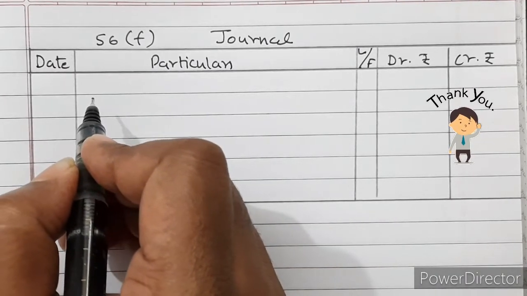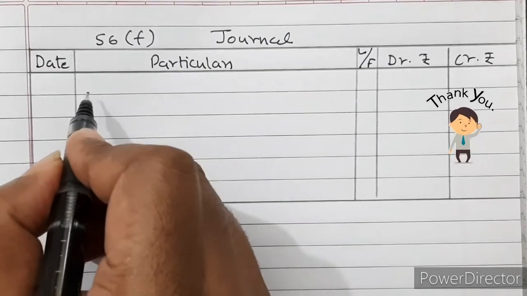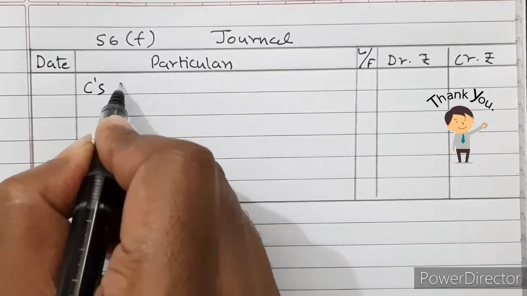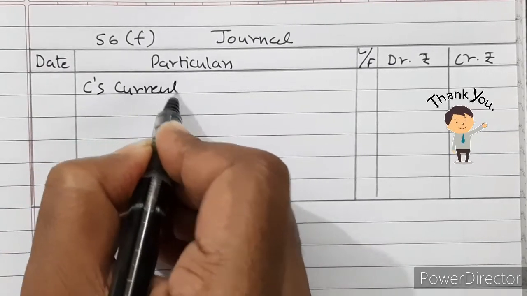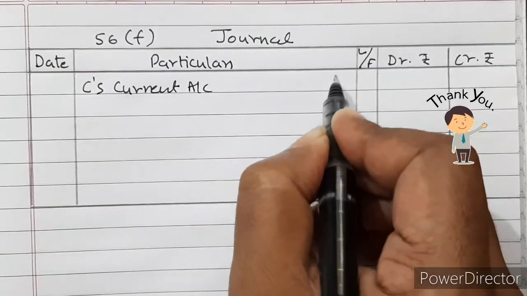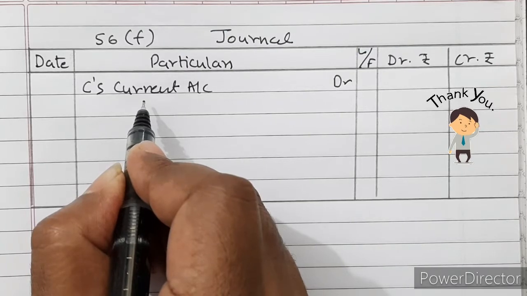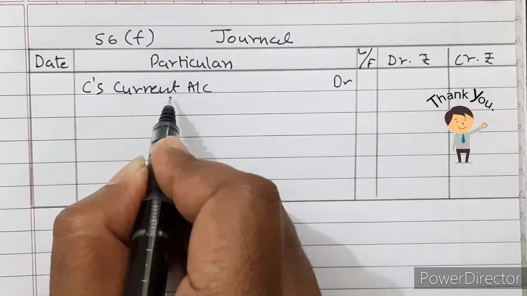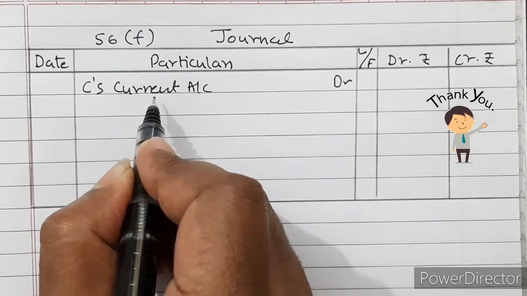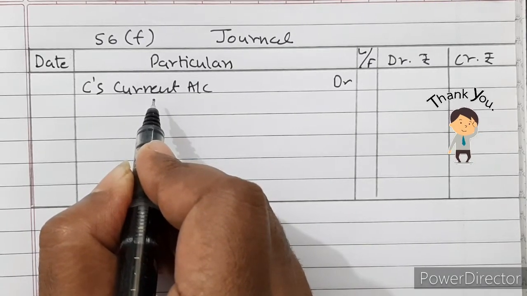C and D are gaining, therefore their current account will be debited. So C's current account. Why are we writing current account? Because in the question it is asked that the adjustment entry is to be passed through partner's current account. Therefore current account. If the question is silent, then partner's capital account.